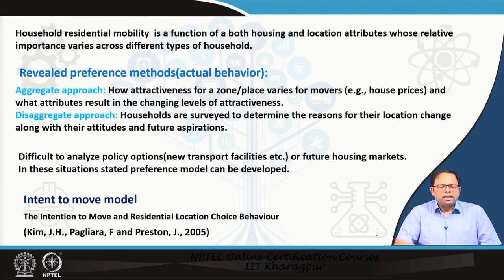The other could be a disaggregate approach, where households are surveyed to determine the reasons for their location change along with their attitudes and future aspirations. So we can either survey the households and determine why they have changed their location and so on, or we can just go and survey different zones and find out what has changed in that particular zone, how many people have moved there and so on, and from there we can also determine the overall movement pattern in that particular urban area. So one is an aggregate approach and the other is a disaggregate approach. In the disaggregate approach, we are dealing with households directly.